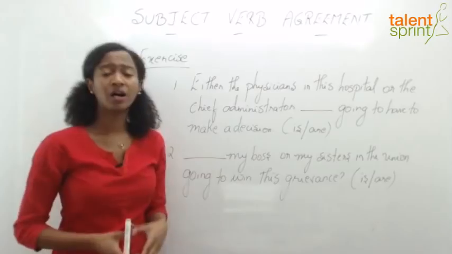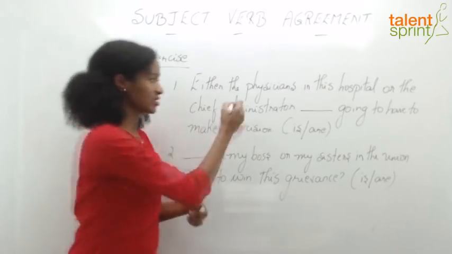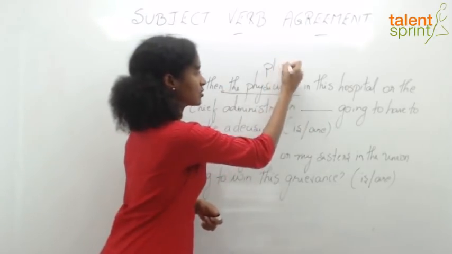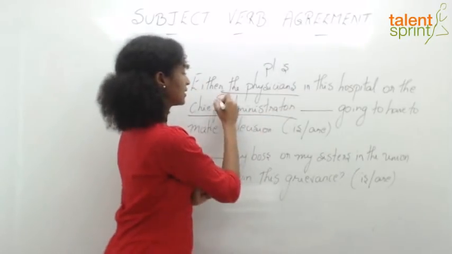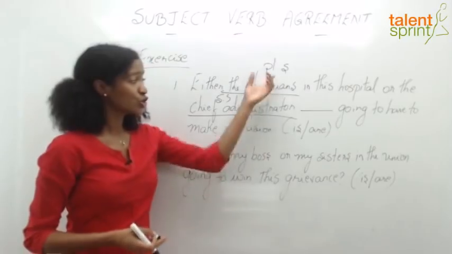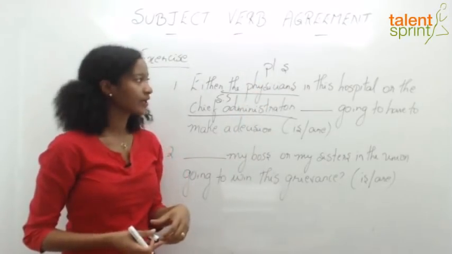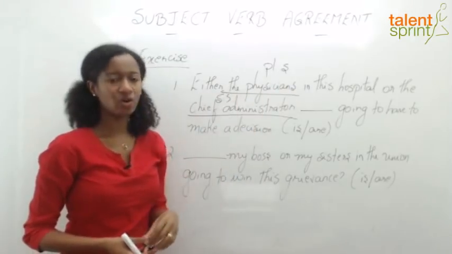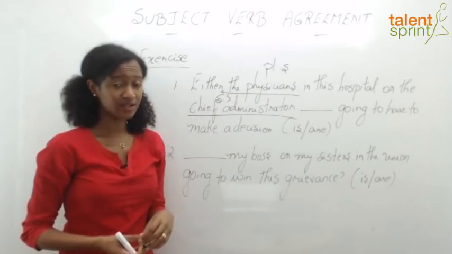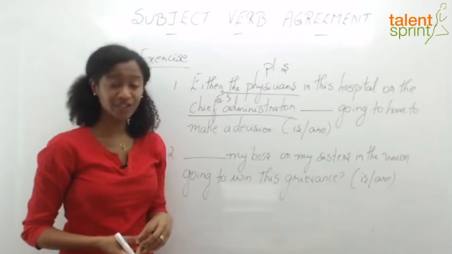So here again, I have two subjects: the physicians in this hospital, plural subject, or the chief administrator, singular subject. One is plural and one is singular, and it's connected by either-or. So are you able to recollect the rule?